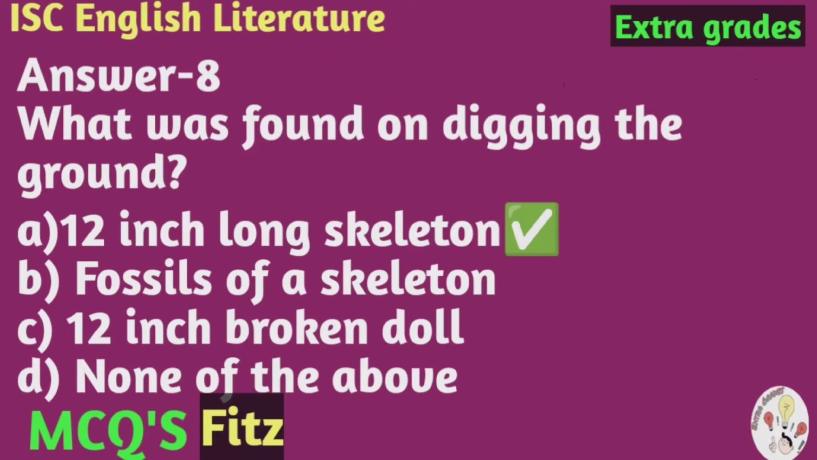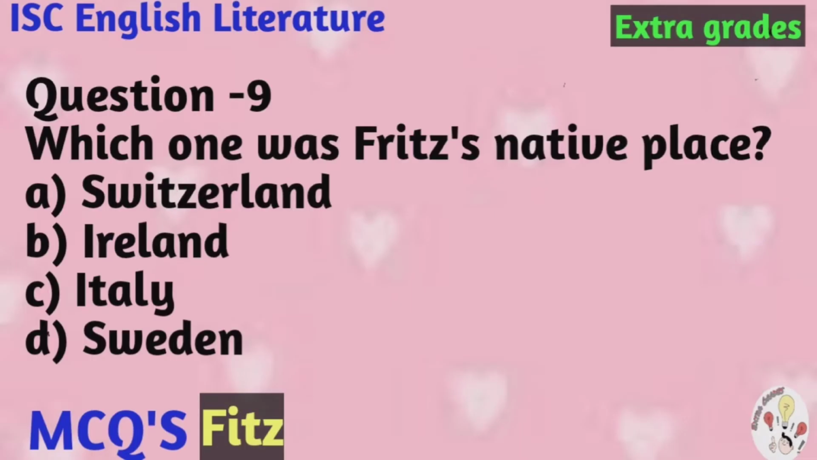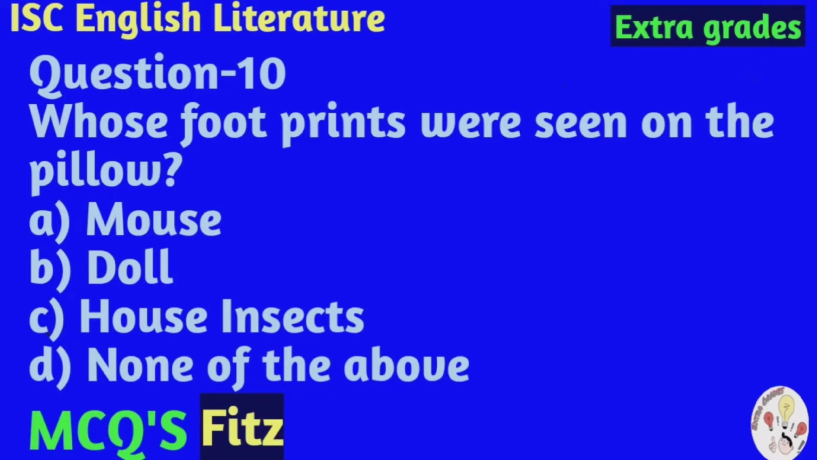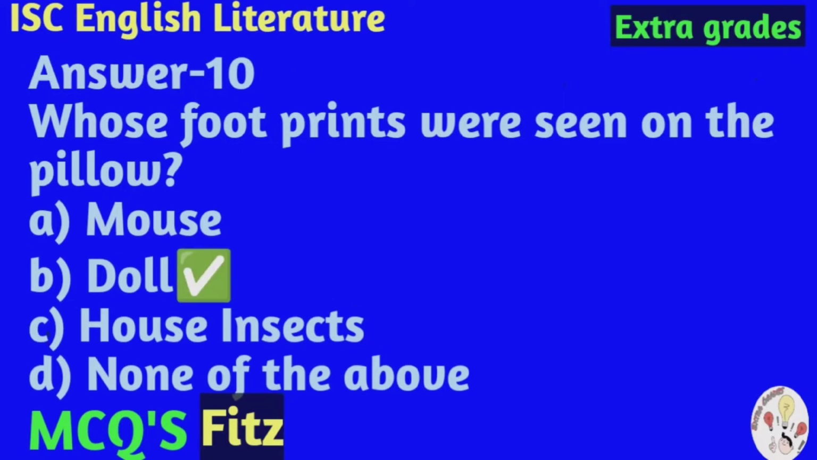12-inch long skeleton. Question number 9. Which one was Fitz's native place? The options are A. Switzerland, B. Ireland, C. Italy, D. Sweden. And the correct option is A. Switzerland. Question number 10. Whose footprints were seen on the pillow? The options are A. Mouse, B. Doll, C. House insects, D. None of the above. And the correct option is B.